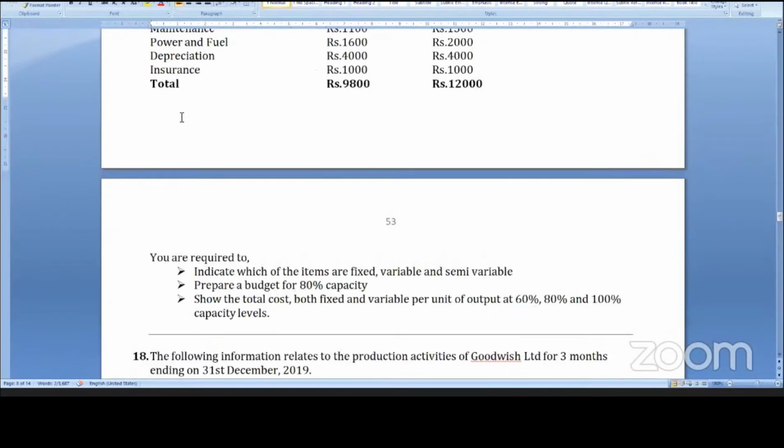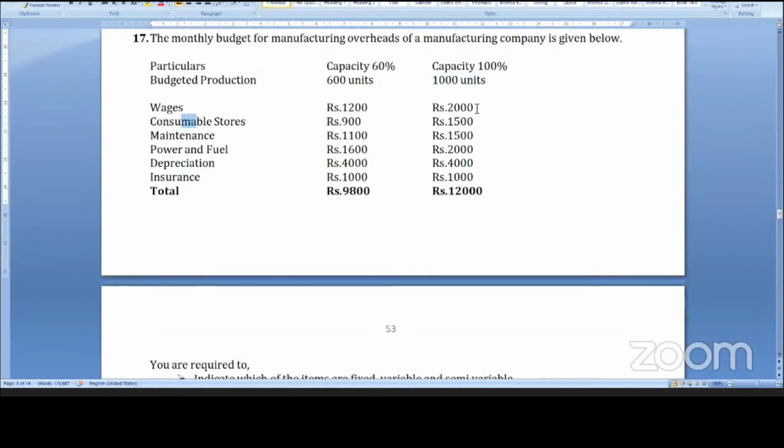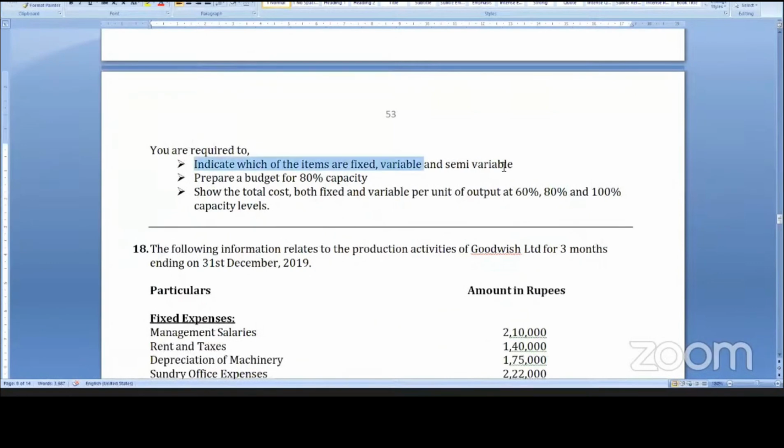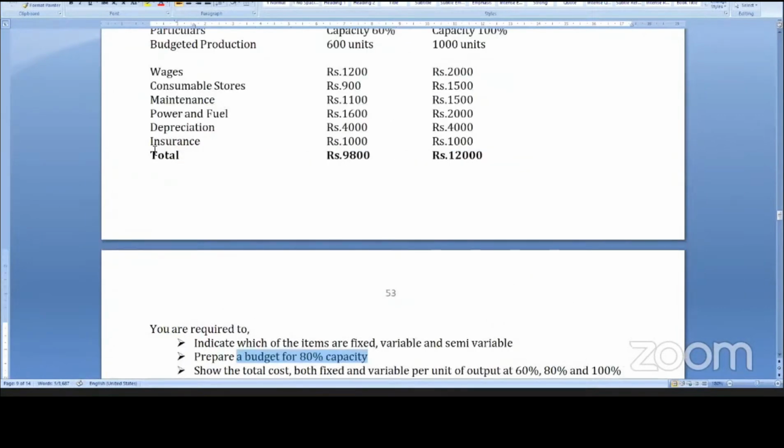And then they have given wages: 1200, 2000; 900, 1500; maintenance 1100, 1500; power and fuel 1600, 2000; depreciation 4000, 4000; insurance 1000. You are required to indicate which of the items are fixed, variable and semi-variable. Prepare a budget for 80% capacity. Which of these are fixed? Now easy understanding.